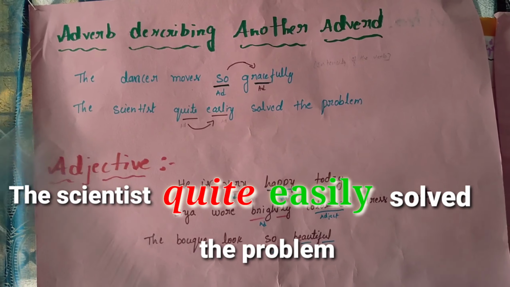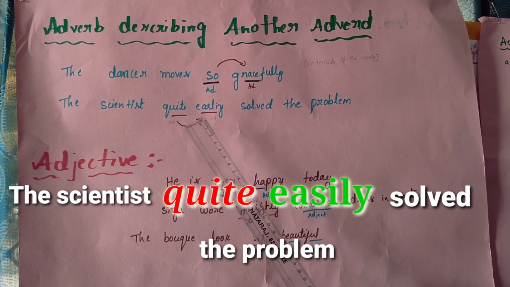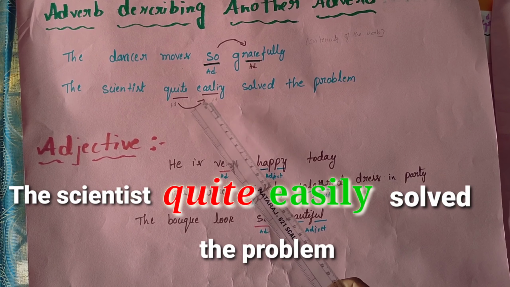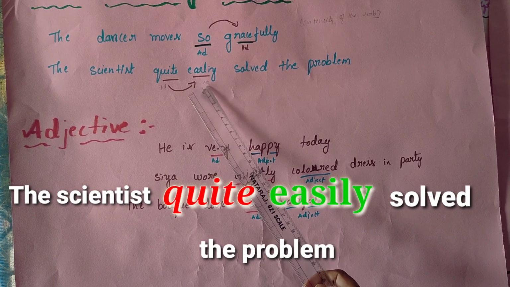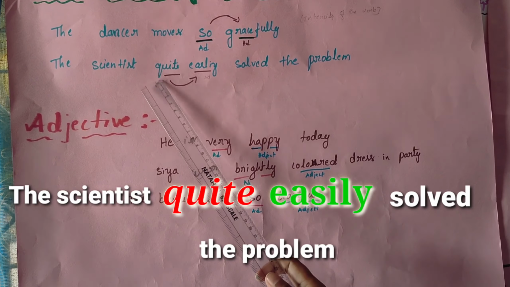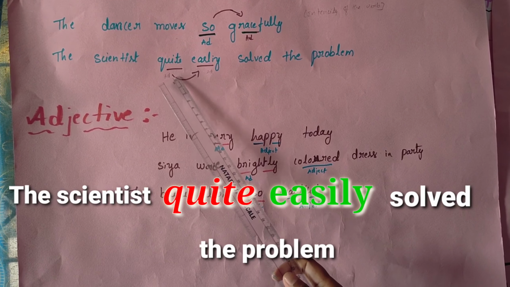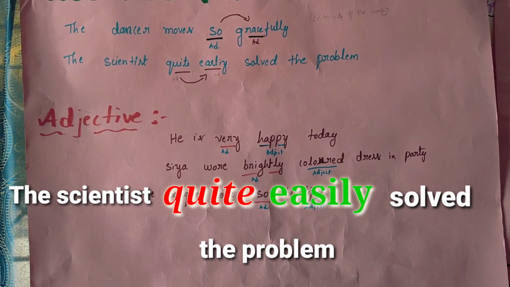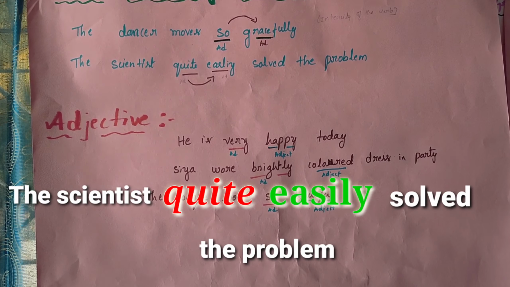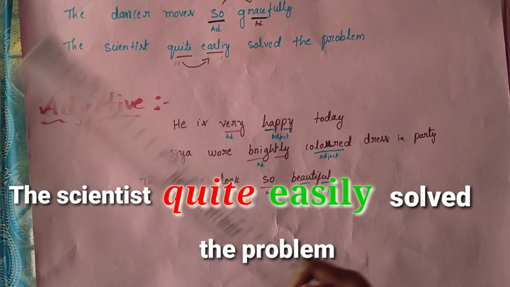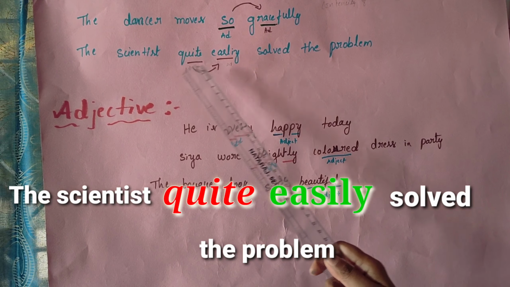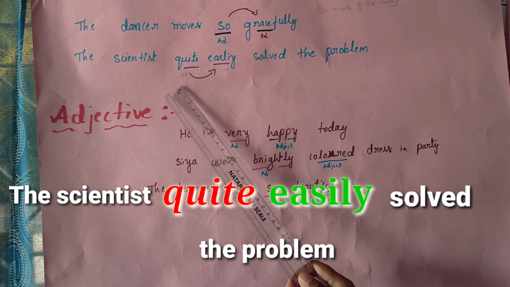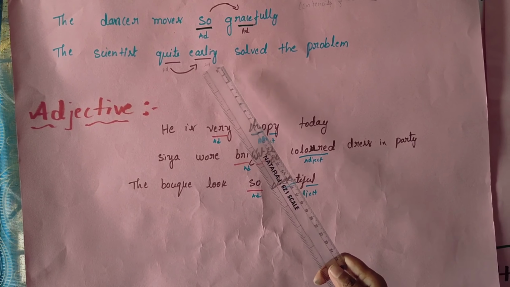Again we can move to the other example. The scientist quite easily solved the problem. Easily is an adverb and quite is also an adverb. It shows the problem was solved easily, meaning quite easily, showing the intensity of the work, how easily the scientist solved the problem. These are the 2 examples which show that an adverb helps an adverb. Then we can move to the next one, that is the adjective.